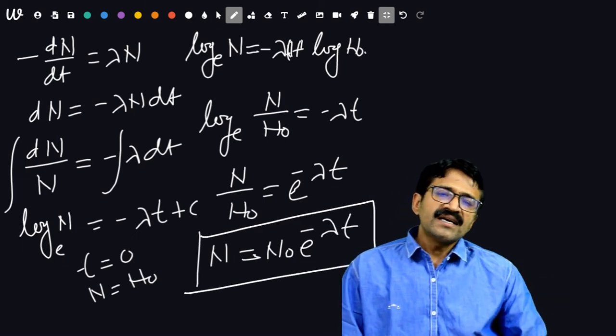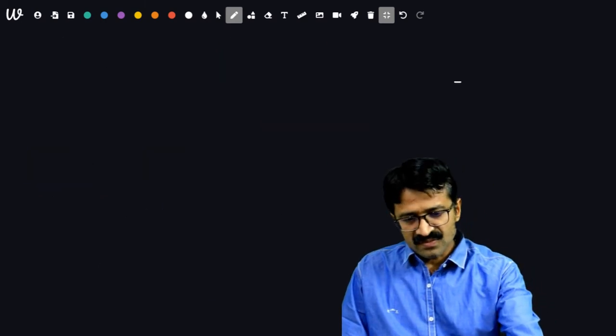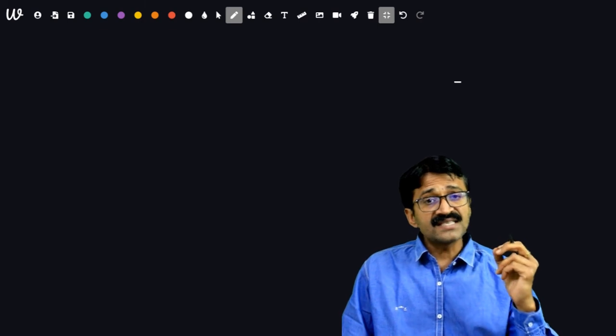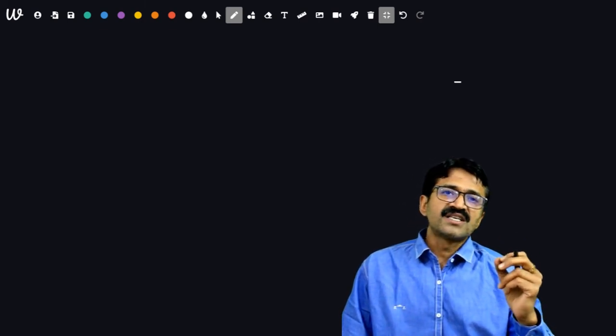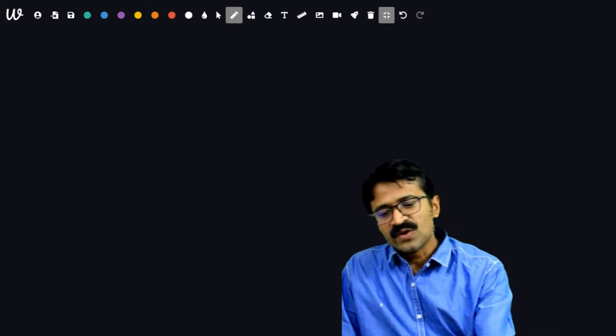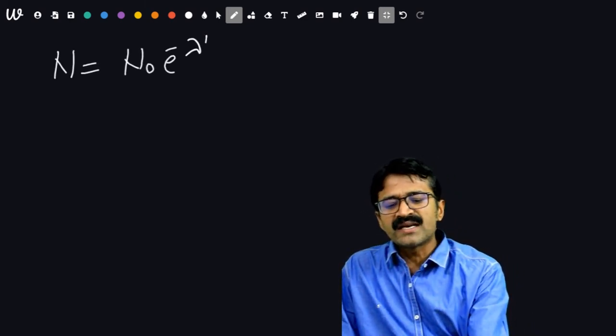It can be expressed in terms of half-life. The question arises, what is half-life? Half-life is basically the time during which a radioactive element becomes half of its original value. Like in the exponential decay law, N = N0 e^(-λt).